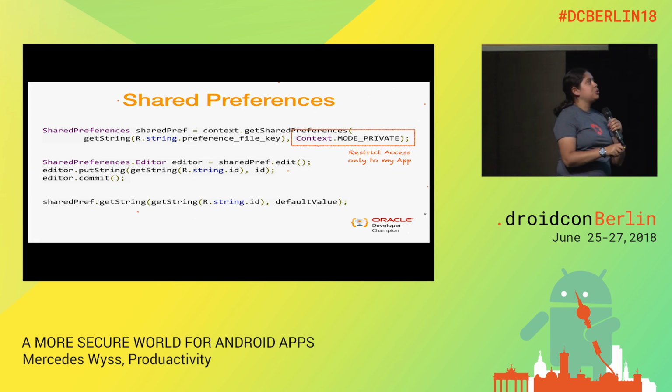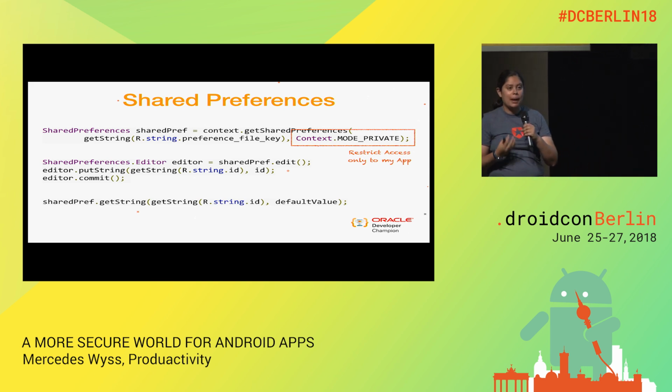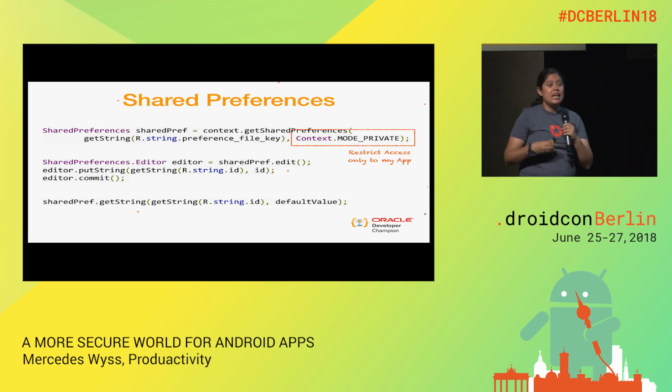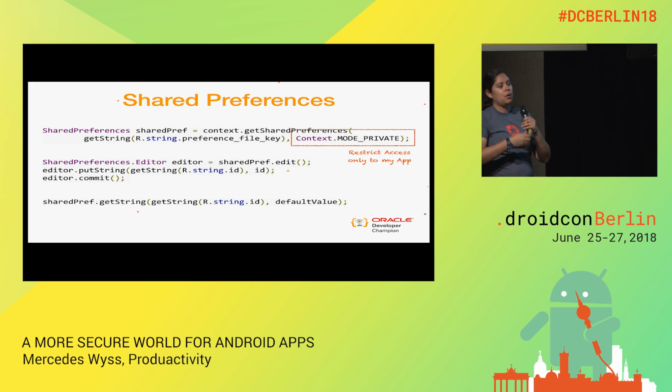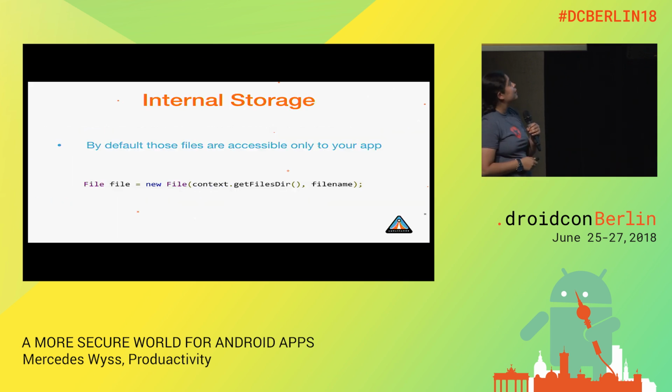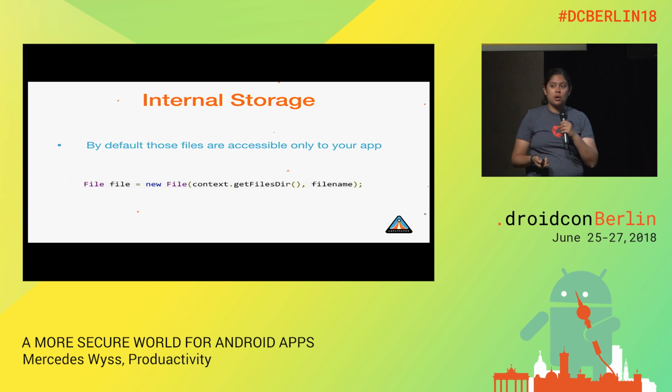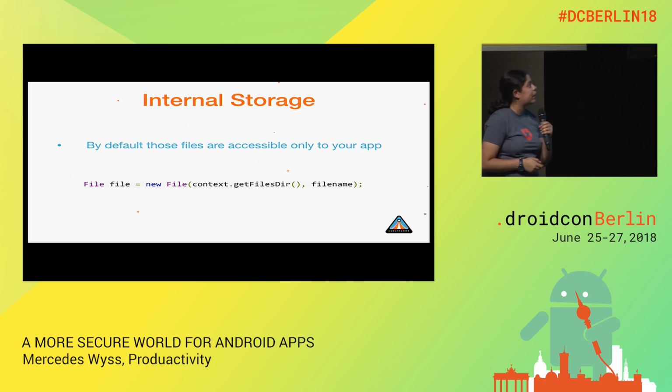If I tell my shared preferences that they will be in private mode, that means that only my application will have access to the information saved in the shared preferences. If I put here a public mode, then anyone can read the shared preference that I have saved there. The next thing is to use the internal storage if I want to save that in files.